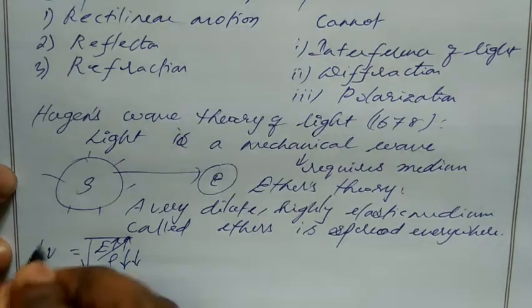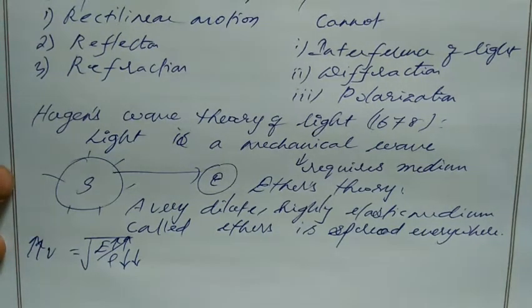Then obviously our V value will be very large. So light can travel much faster in the universe because of these two reasons, with a speed of 3 into 10 power 8 meters per second.